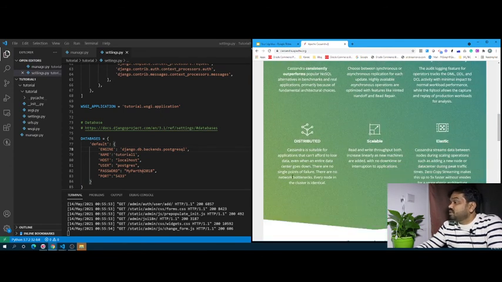Distributed, I love this one. Cassandra is suitable for applications that cannot afford to lose data. Even when an entire data center goes down, there is no single point of failure. There are no network bottlenecks. Every node in the cluster is identical. Remember these things. The benefit of using Cassandra with our applications is zero downtime and no loss of data.